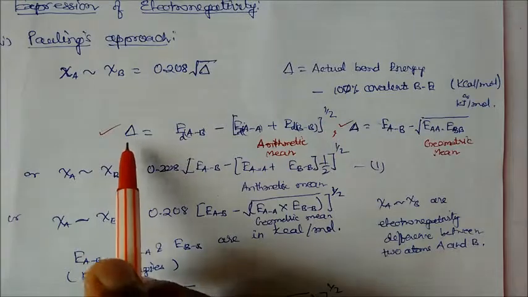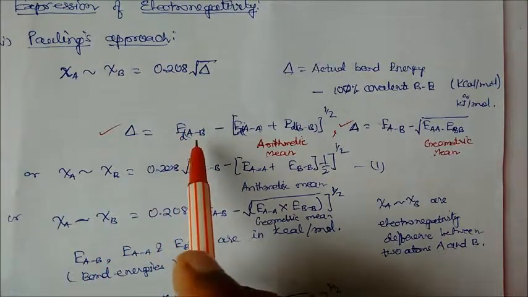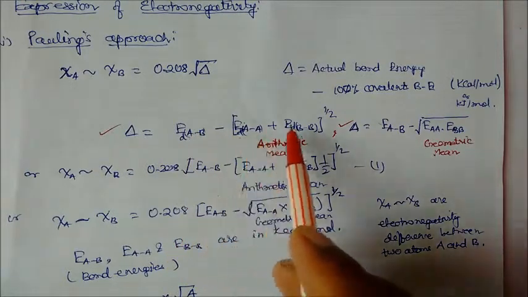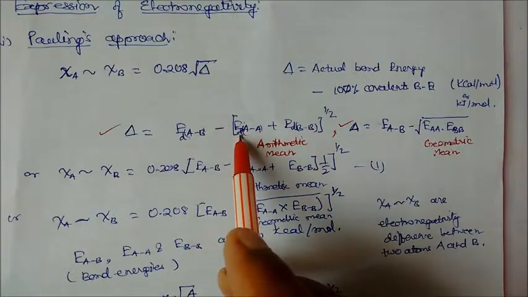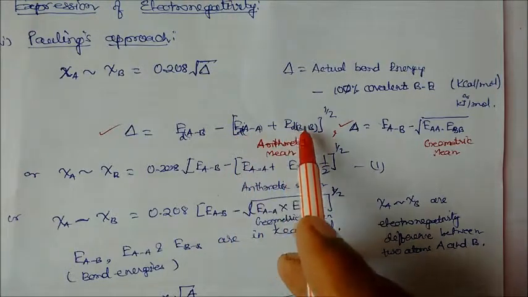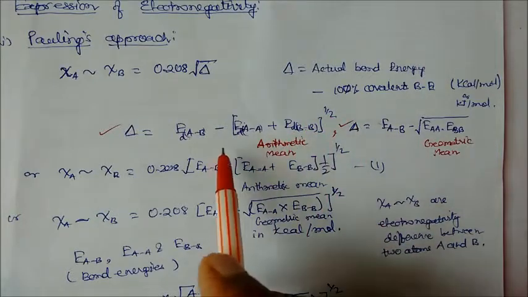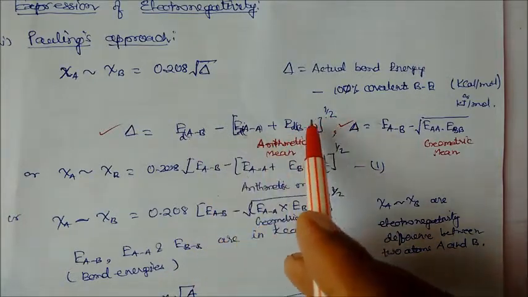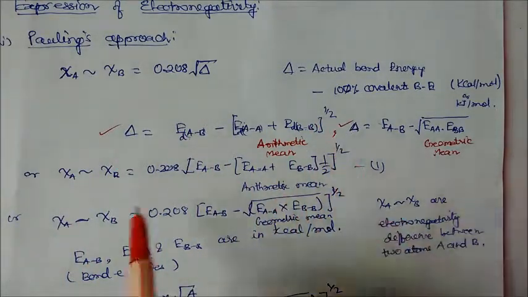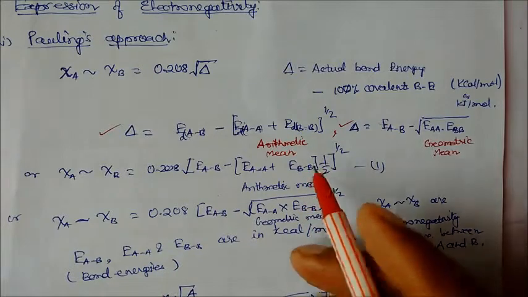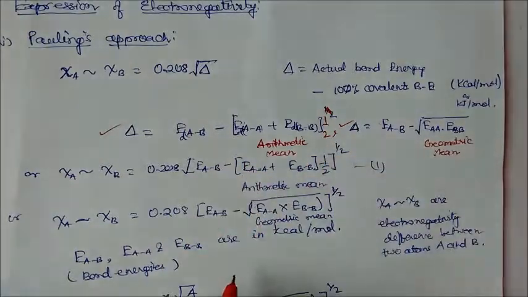So we are writing here delta as the dissociation energy of A-B. These are two different atoms. This is the actual bond energy minus the covalent bond energy between two similar molecules. That is, the dissociation energy of A-A plus the dissociation energy of B-B, and then we take the mean of these two. This is not a square root, this is actually the arithmetic mean. So just cut it here. This is the arithmetic mean.